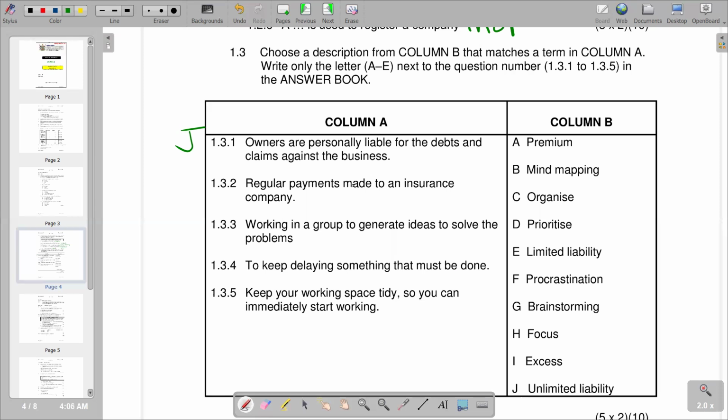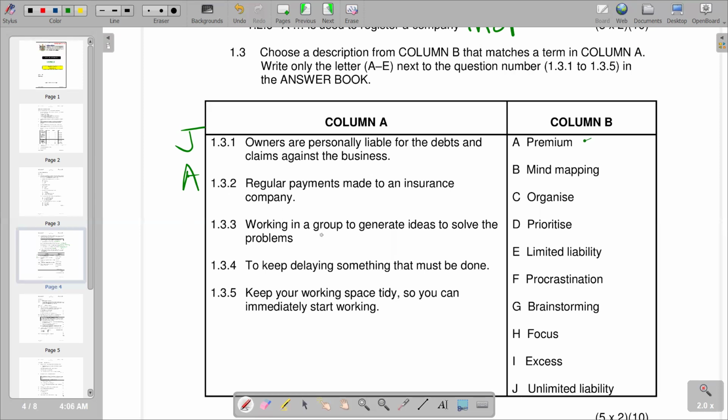1.3.2 is the next one, best company. We know that this is premium, so we have A there. A premium is generally an amount paid for a contract of insurance. So it qualifies to be the response for 1.3.2.